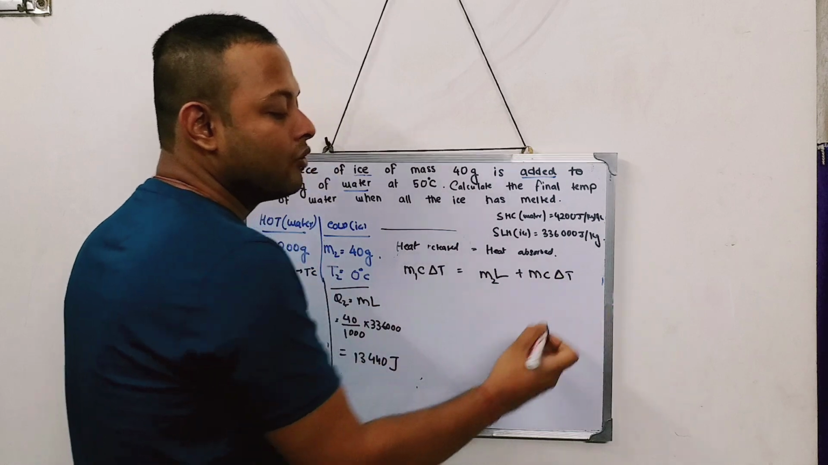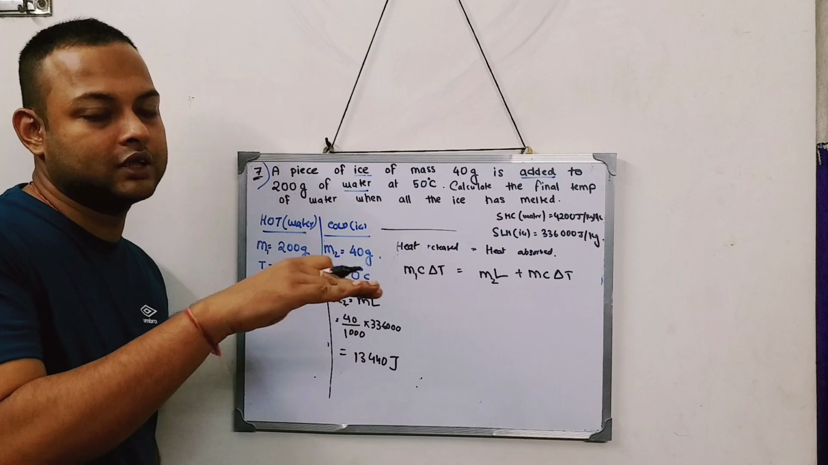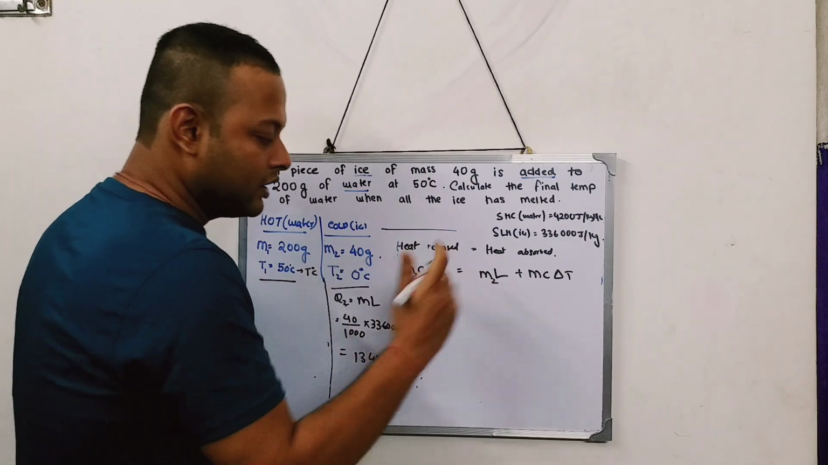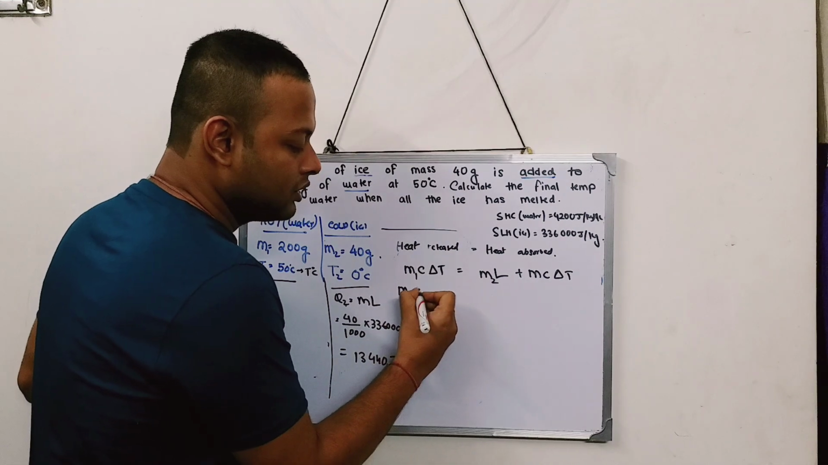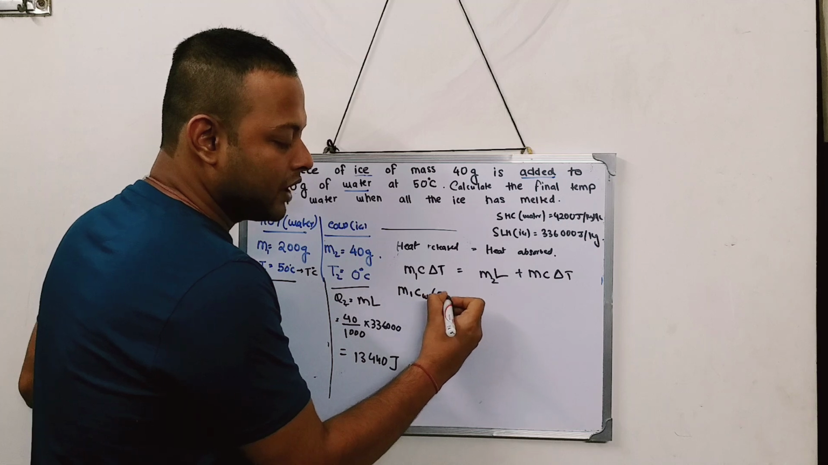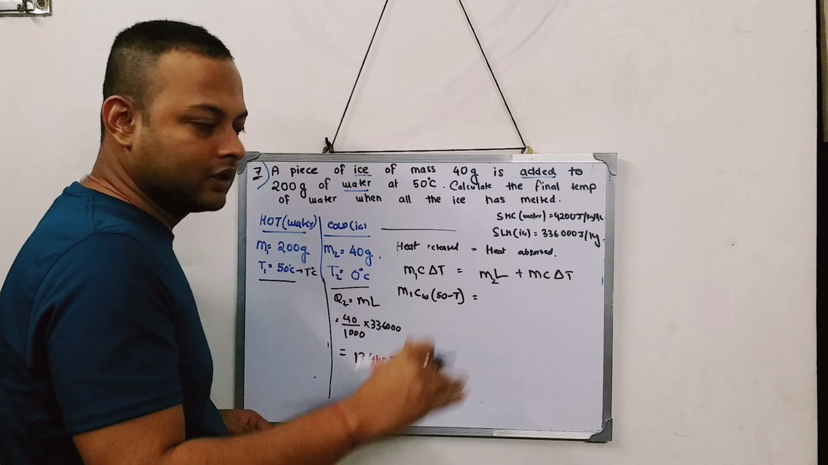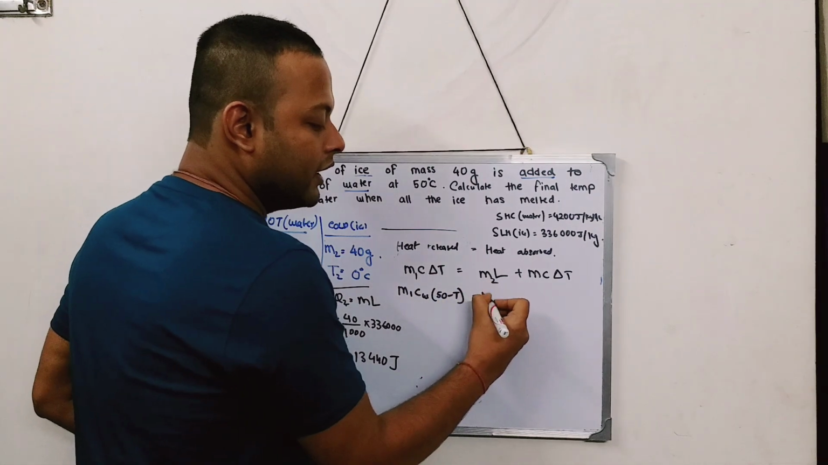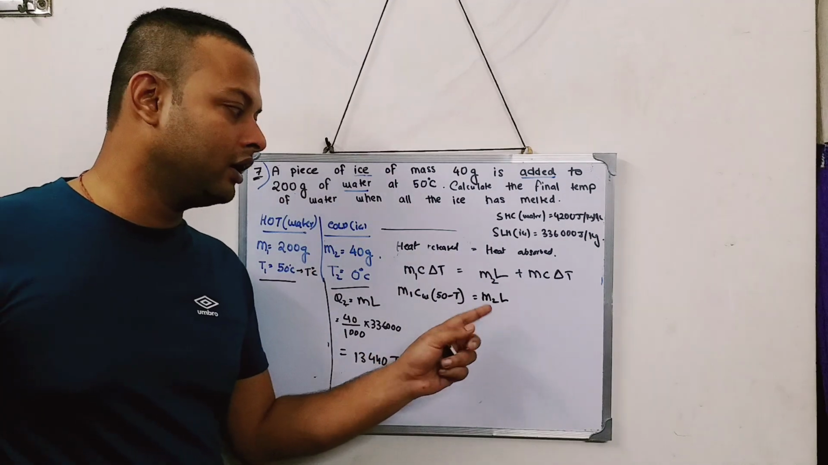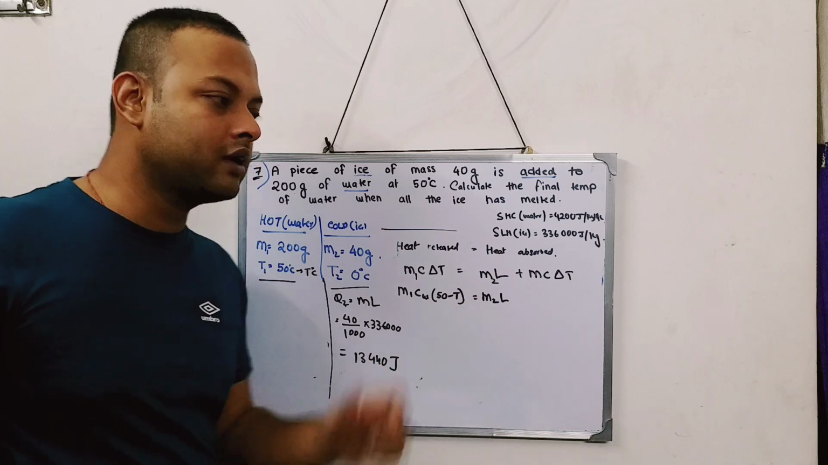MC delta T, from water at 0 degree centigrade to the final temperature of the mixture, which is T degree. Now if I write this formula correctly, can I write M1 C, this C will be of water, into 50 minus T, from 50 degrees coming to some lower temperature between 50 and 0, and this will be equal to M2 into L, that is the mass of the ice into latent heat of ice, because this amount of heat is required to melt the ice.